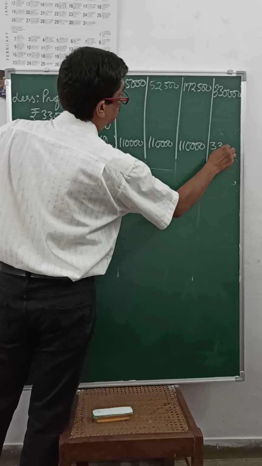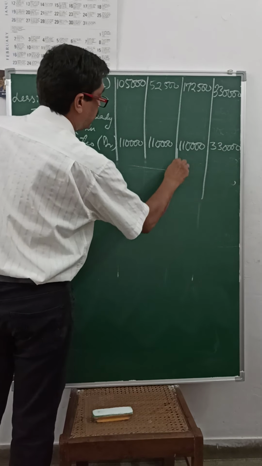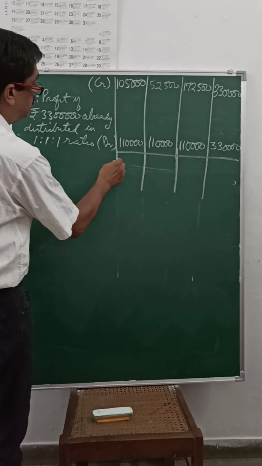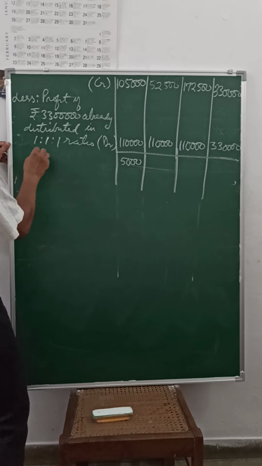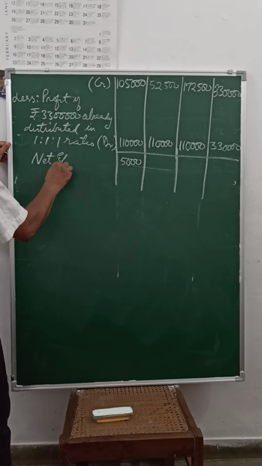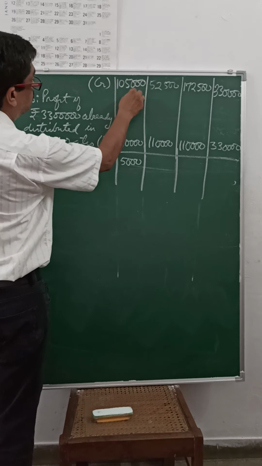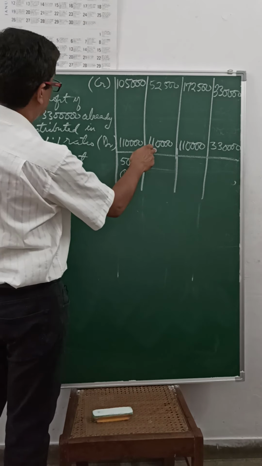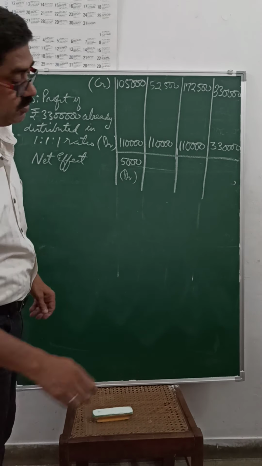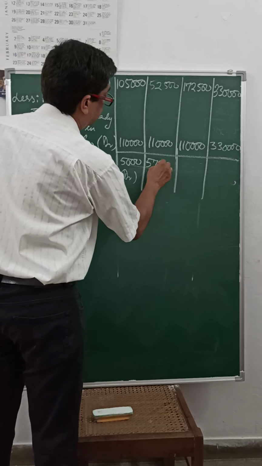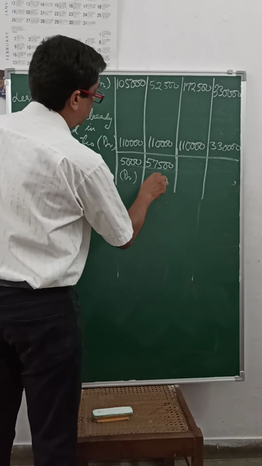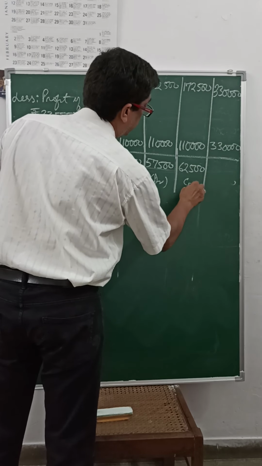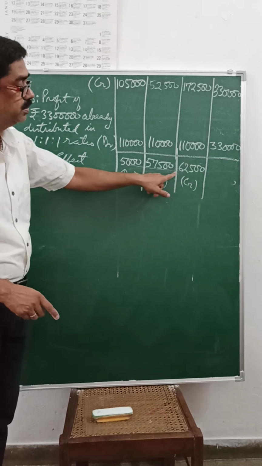Gives a total of 3,30,000. Now you subtract in each column. This gives you a balance of rupees 5,000. This is called net effect also. You will mention there. Since debit is more, you write there debit. Here again debit is more. The difference is coming 57,500. We can do it on the calculator and check. 57,500 again debit, and credit is more by 62,500 credit. You may check, total debit should be equal to total credit.